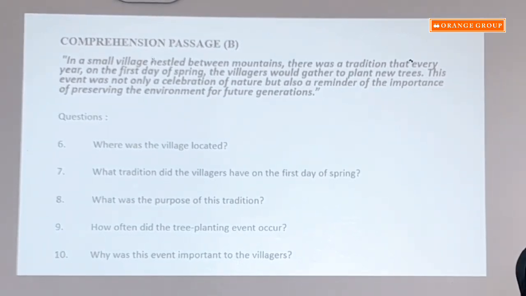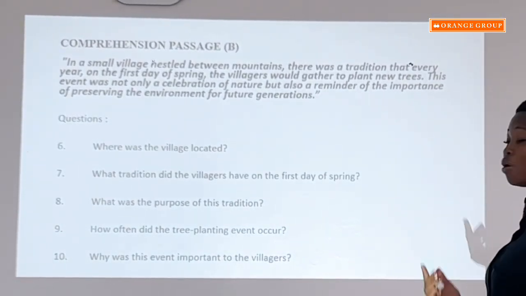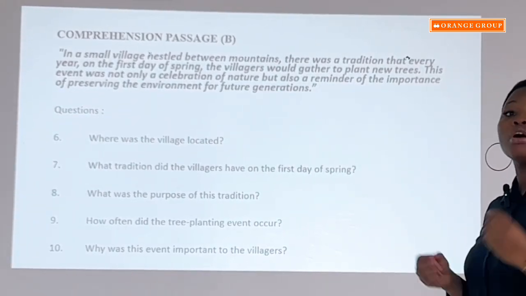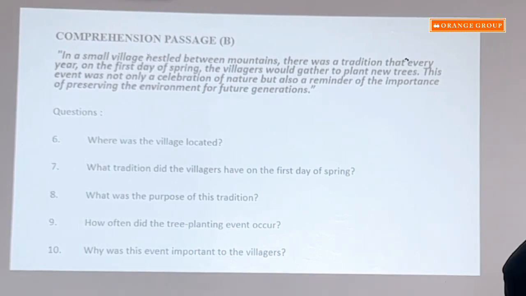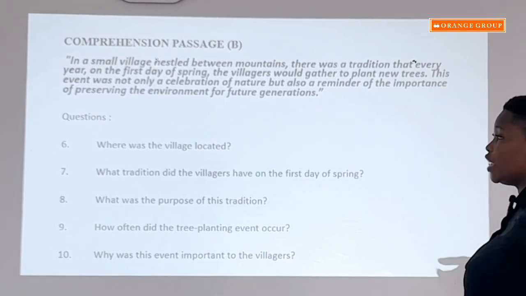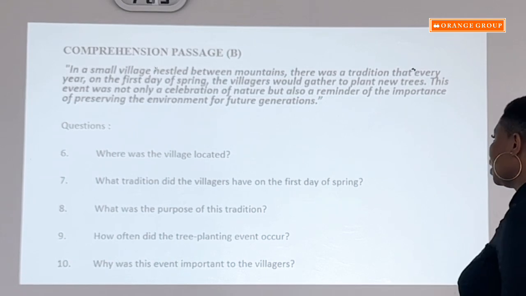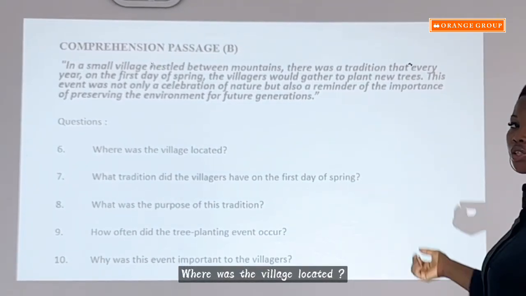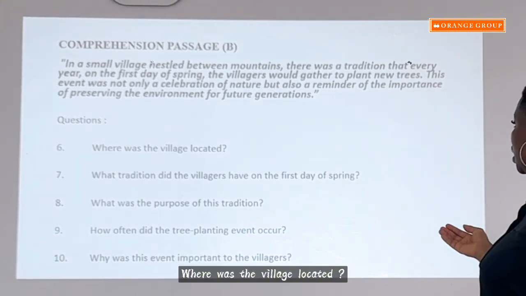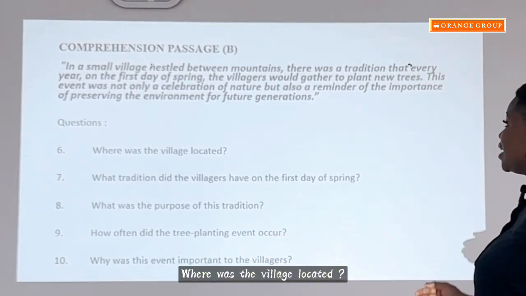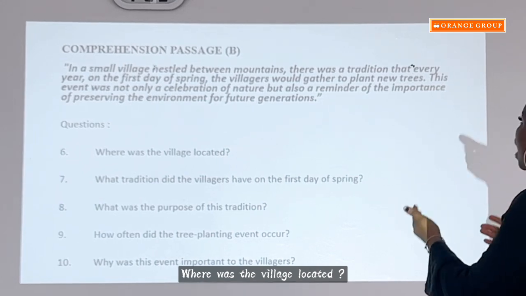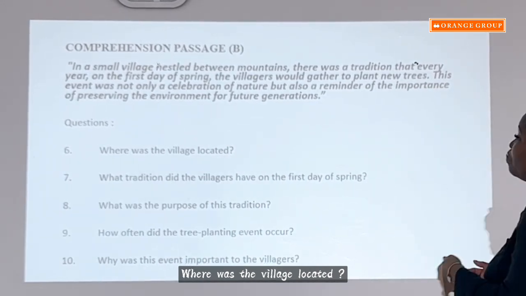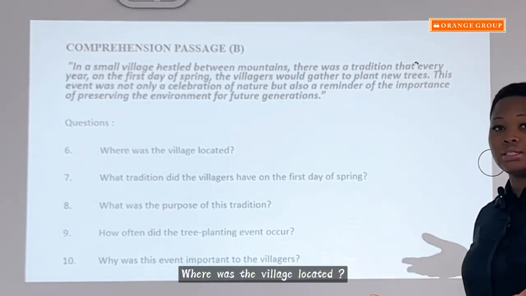So now to the question. Remember, the aim of reading any passage is to answer the questions and then answer those questions correctly. So number one question says, where was the village located? Now, where was it located? So if we go over the comprehension passage again, it says in a small village nestled between mountains. So the village was located between mountains.